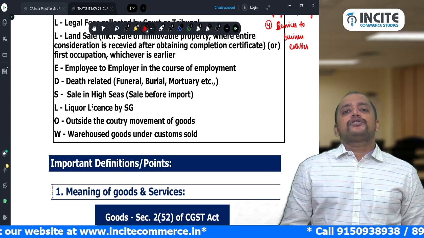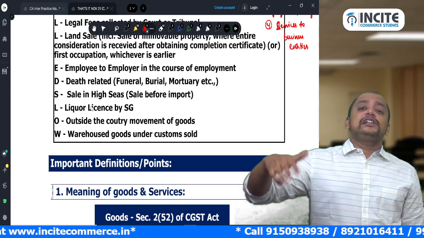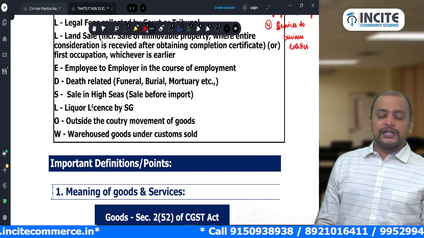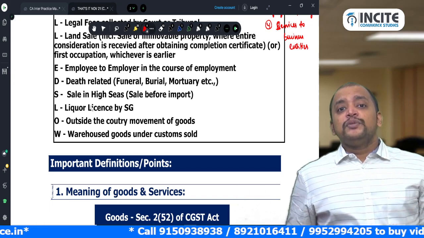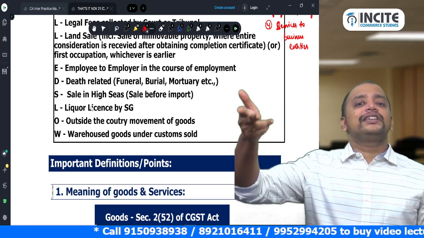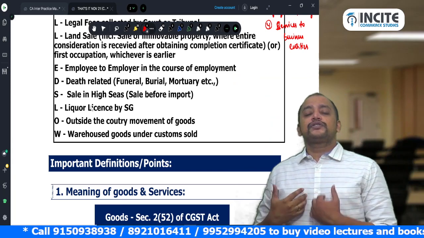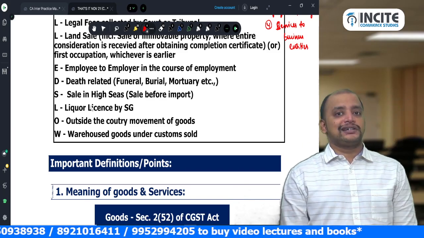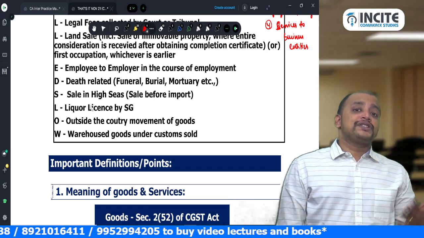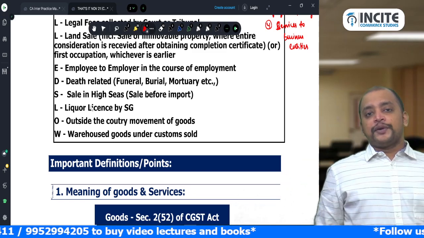So these deposited goods in the warehouse are without payment of customs duty. When we sell those deposited goods in the warehouse, then also we are not required to pay any GST, because the person to whom we sold that warehouse goods has to pay customs duty along with IGST. So we are relieved. So point number S and W are connected. S is before import, W is after import, but the goods are in the warehouse. Which warehouse? Customs warehouse.